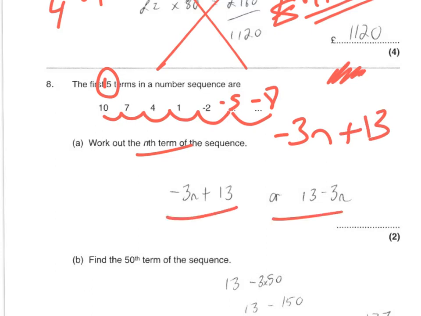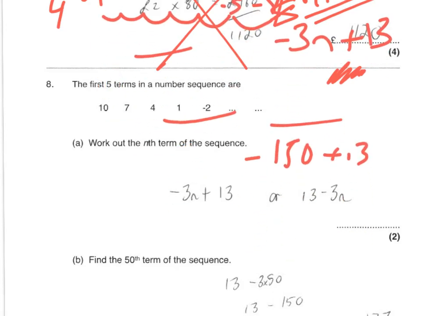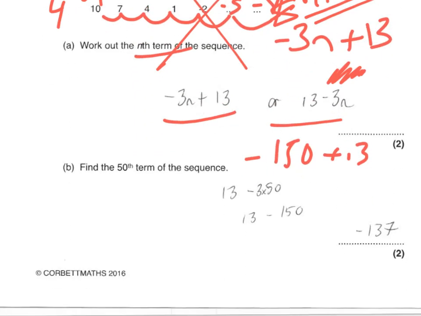Next one says work out the 50th term. So n is 50. -3 times 50 on your calculator is -150. And you add 13 to that. You should get an answer of -137.